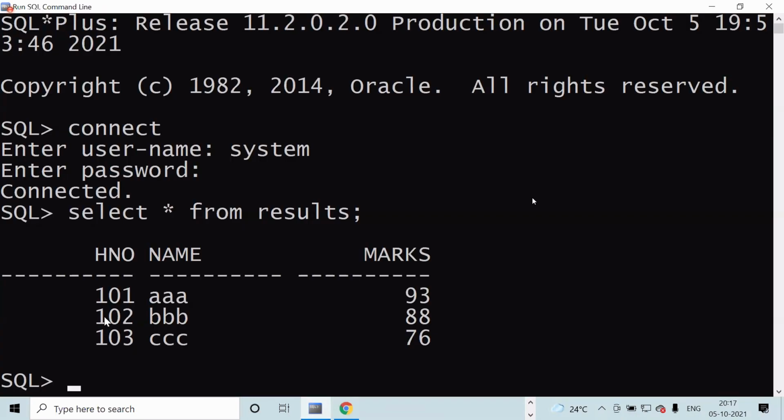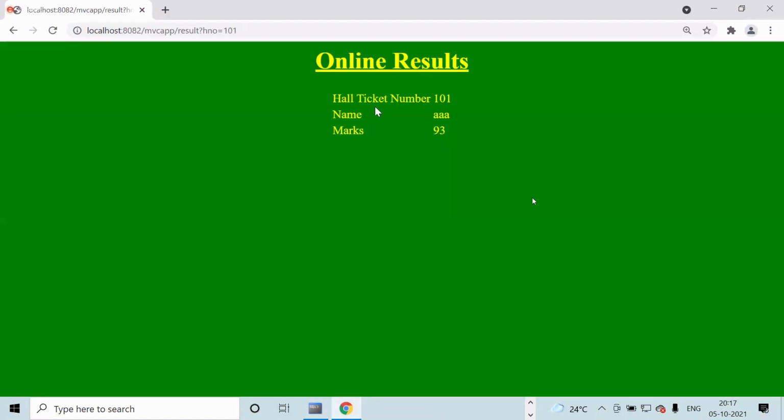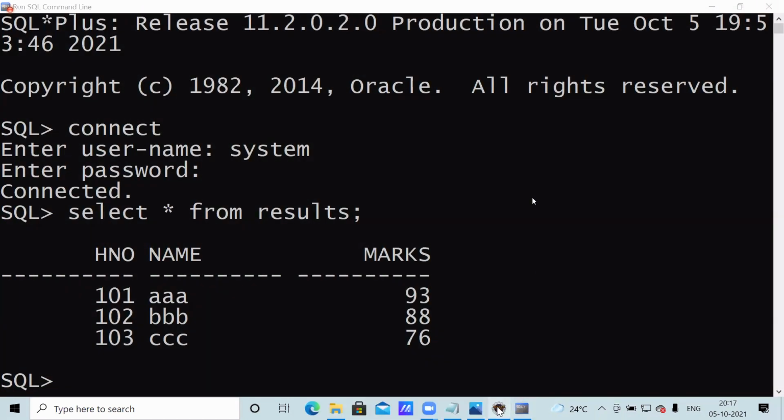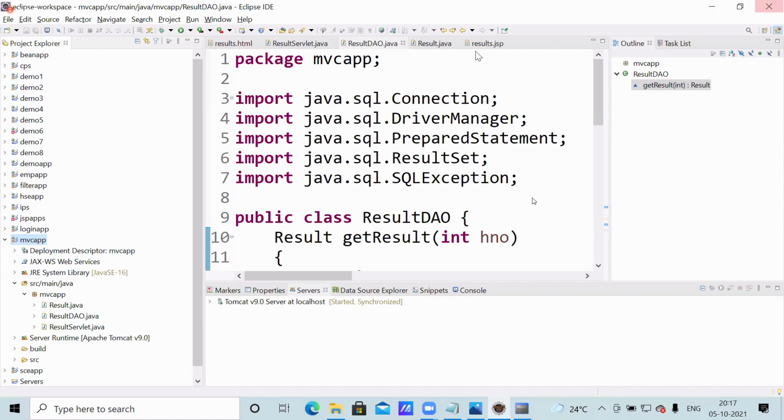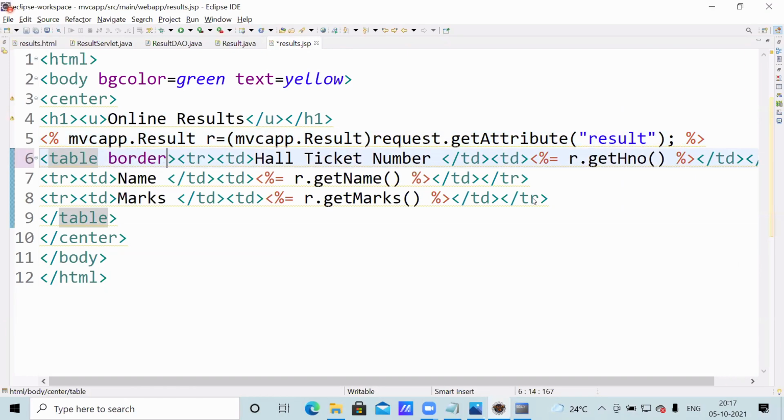See, here already hall ticket numbers 101, 102, 103. Three records are there. Hall ticket number 101. If I click on the submit button, see, hall ticket number, name, marks. Okay, this table border I didn't give, that's why the border is not displayed. Suppose in a JSP, you can make it a border, or the same, just a table border. Border equal to, suppose, 20.